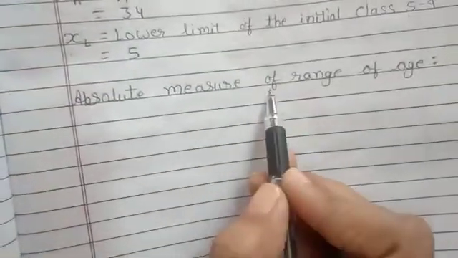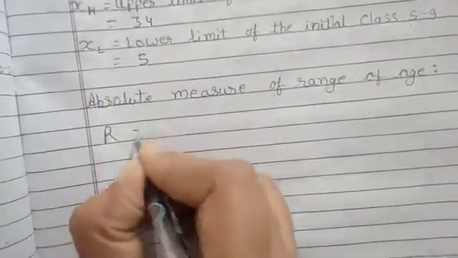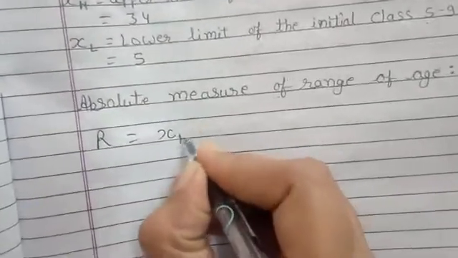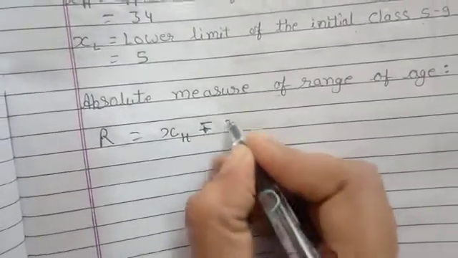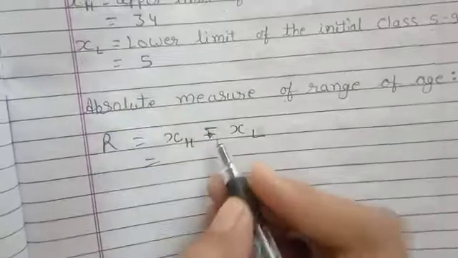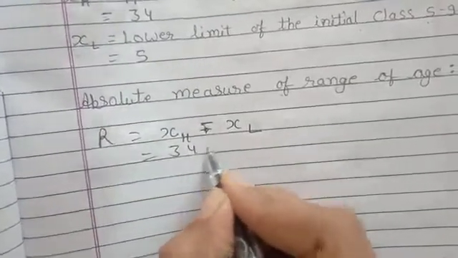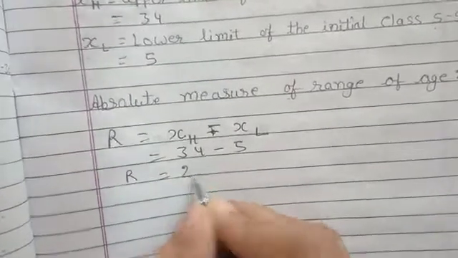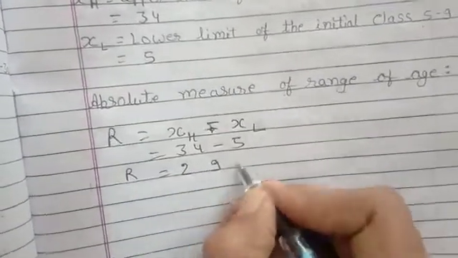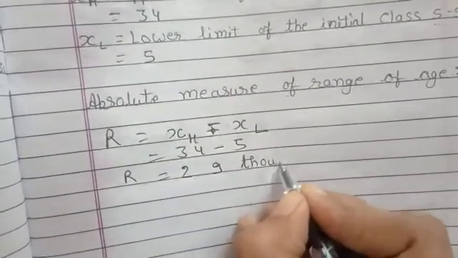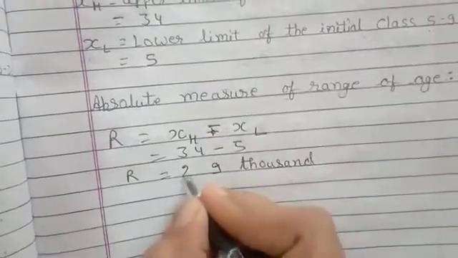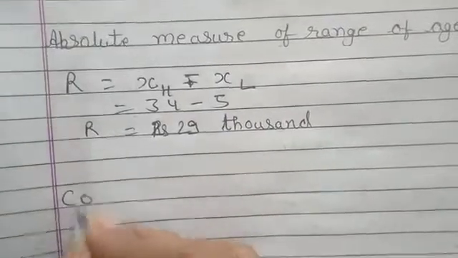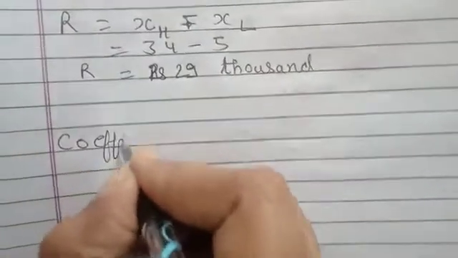Now first of all we will calculate absolute measure of range, that is range is equal to XH minus XL. So that is XH is 34 minus 5. That is your range is equal to 29,000 rupees, 29,000. Now we will find out coefficient of range.